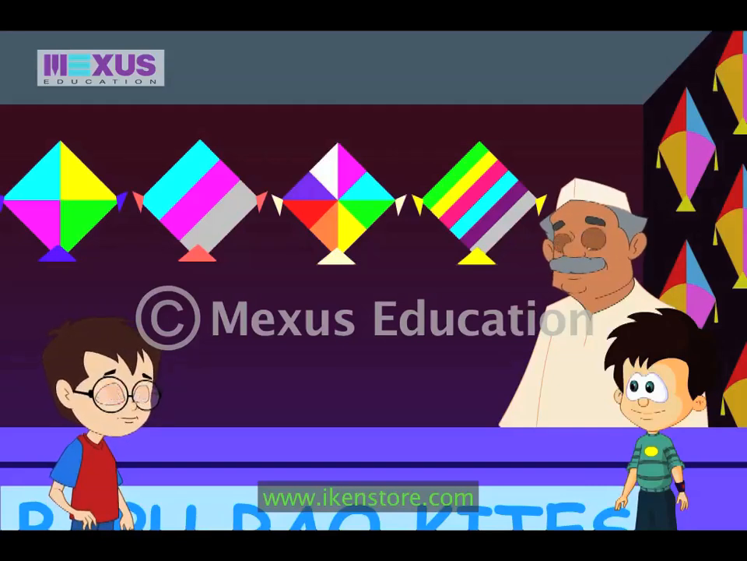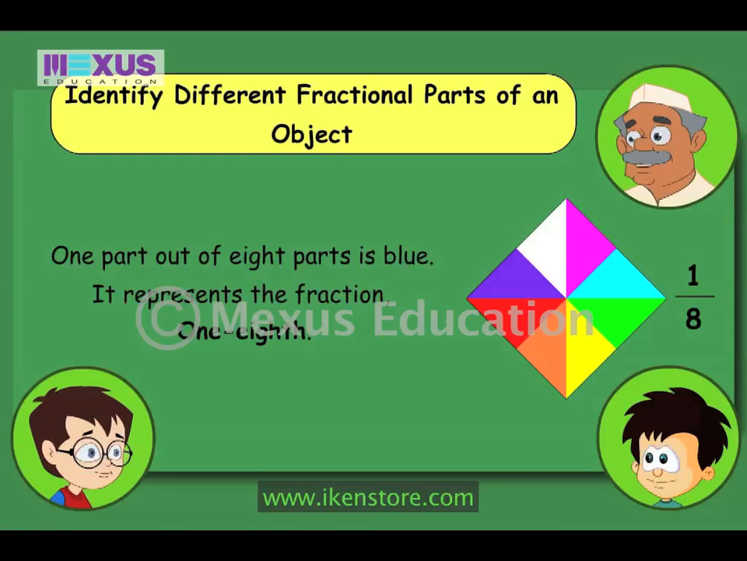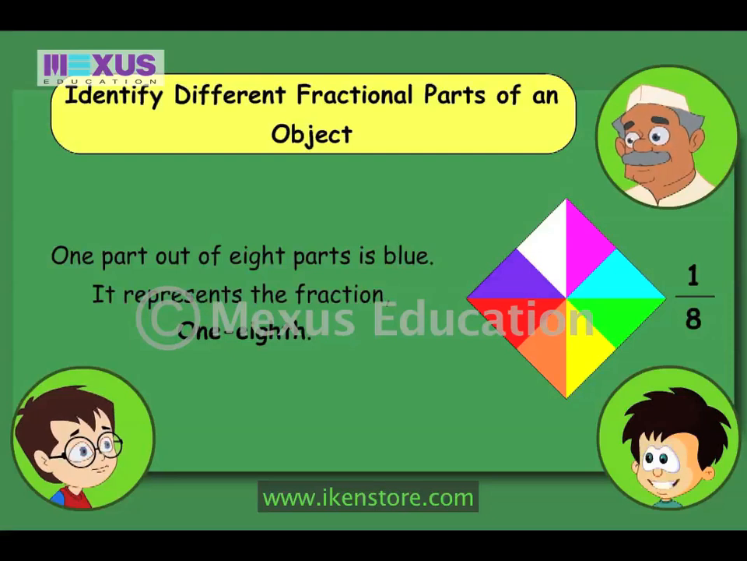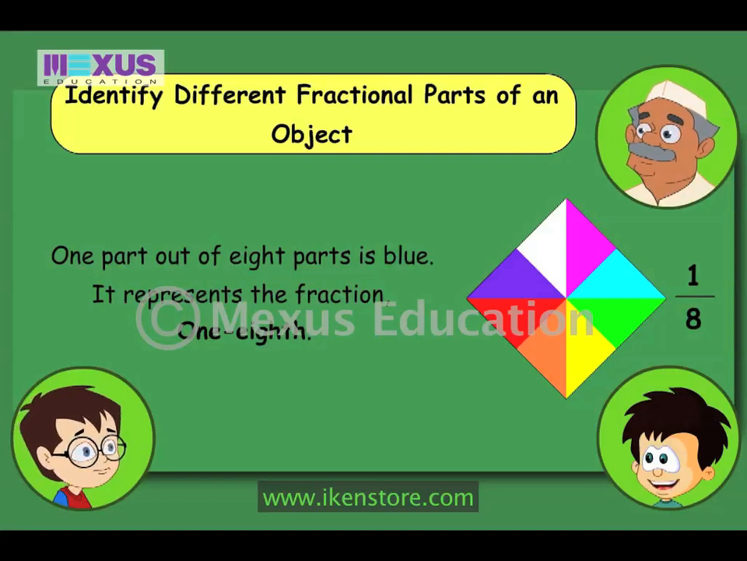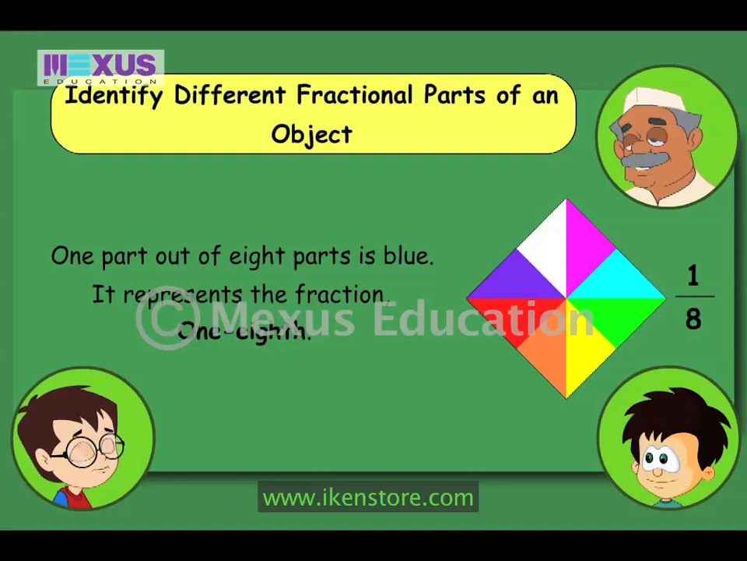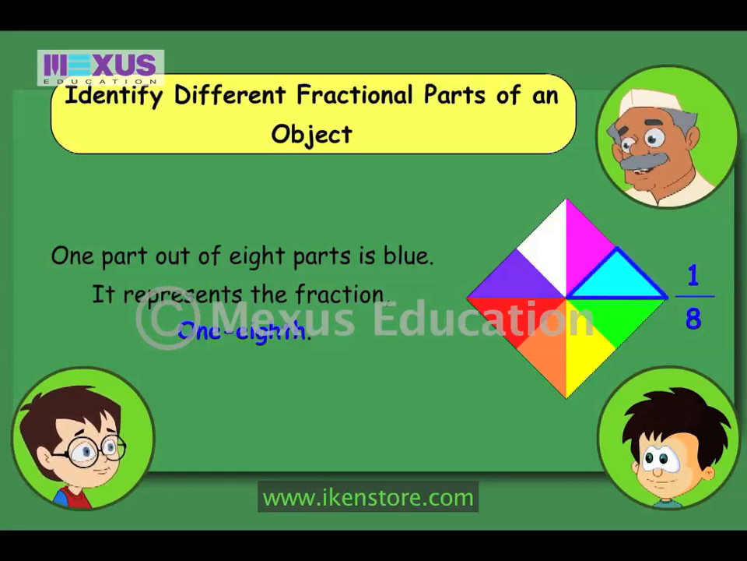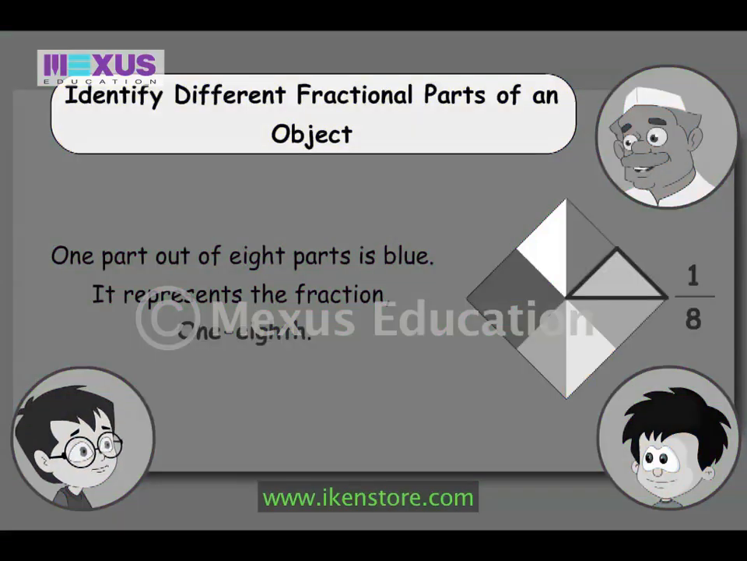JC, wait! The other 2 kites are so colorful and have some parts blue in color. If you say so. Uncle, please show us these kites. Before that, kids, can you tell me how many parts this kite is divided into? This is divided into 8 parts. Correct. How many parts out of 8 are blue in color? Only one part. Since the kite is divided into 8 parts and one part out of 8 is blue in color, it represents the fraction 1/8.